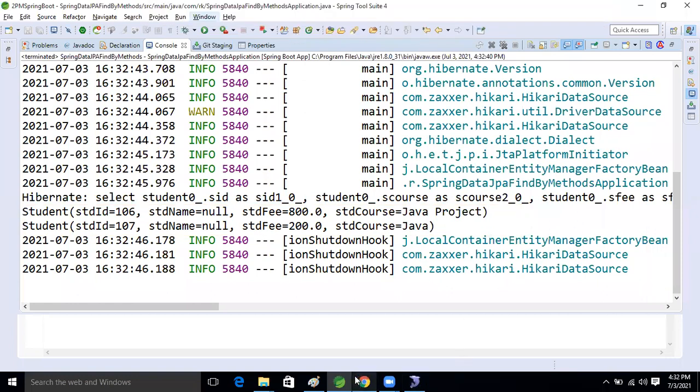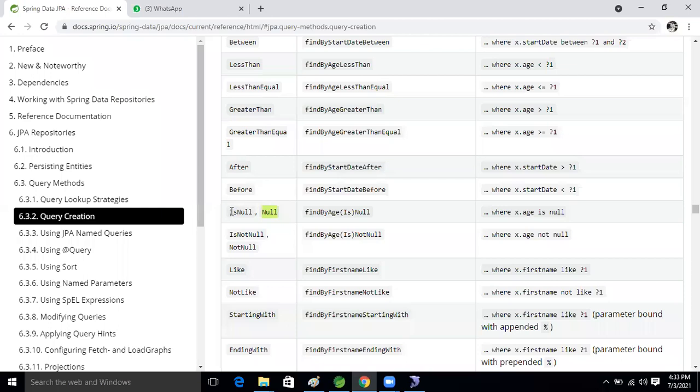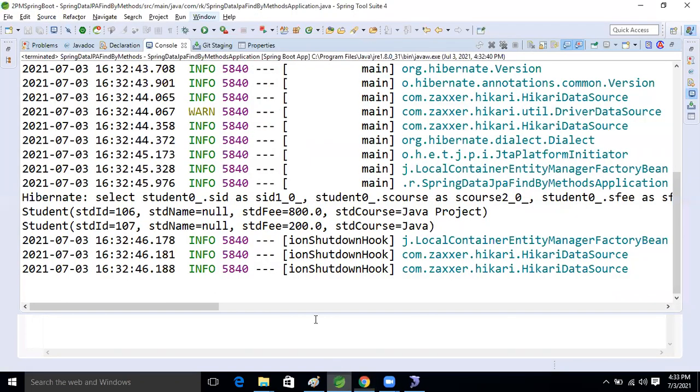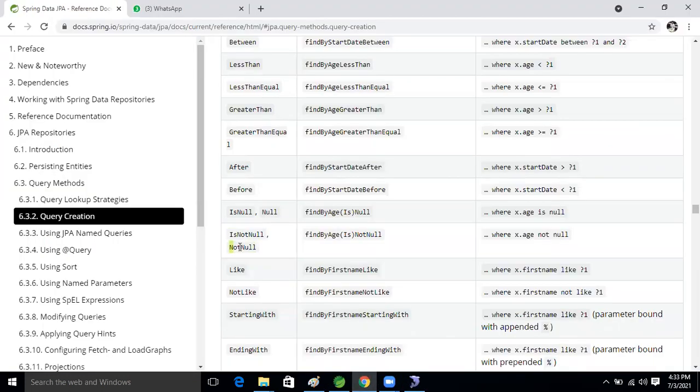Same operation we can write. If we write is null it will work, and is not null also will work. If we want to check the not null records, for that is null is the same. We write and we can write not null also. Just copy not null only. Is null also, both will work the same.